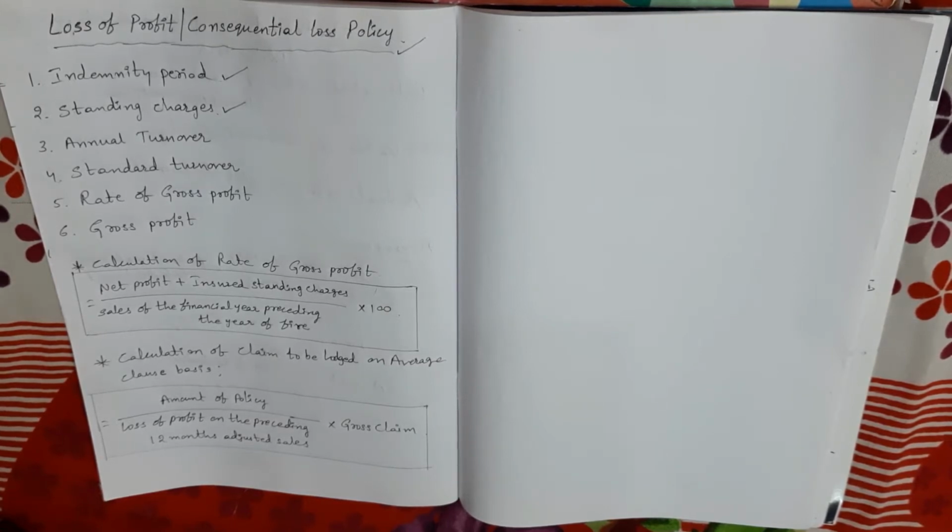Such charges include rent, rates and taxes, interest on debentures and loans, salaries of permanent staff, wages of skilled workers, director fee, auditor's fee, advertisement, traveling, and also unspecified standing charges, but these charges not exceeding 5% of the amount of specified standing charges. So this is about standing charges.